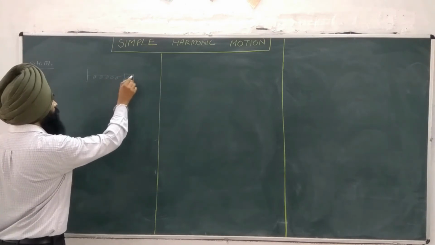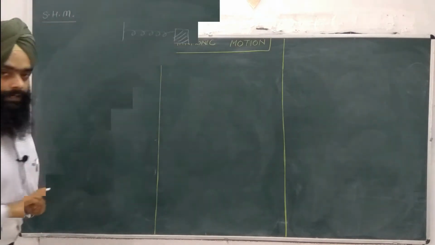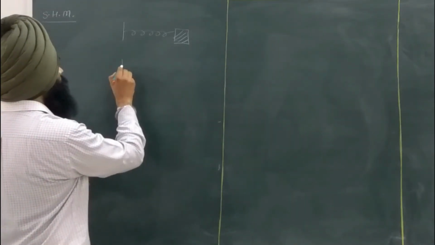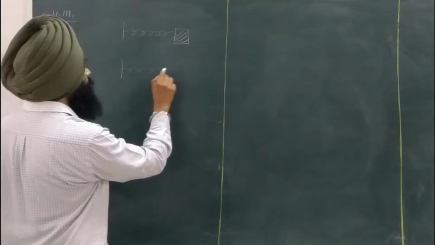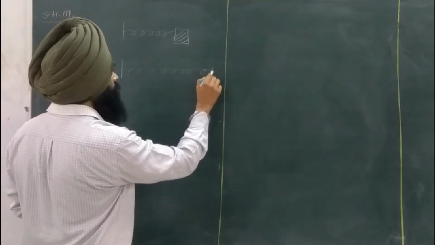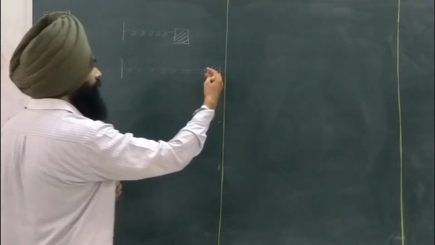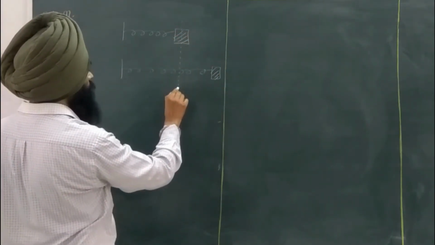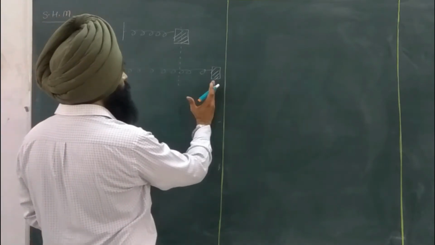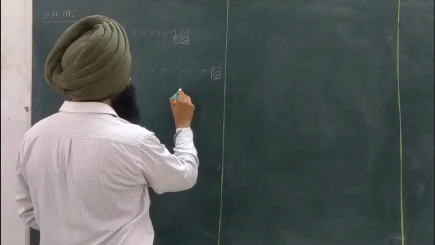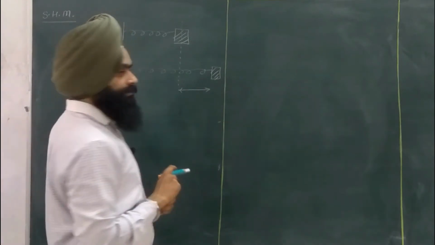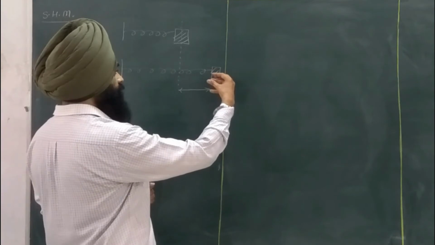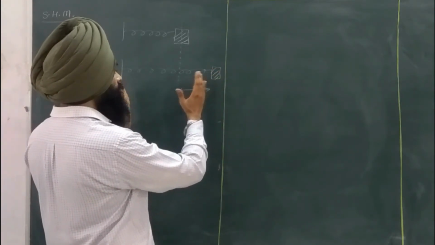We can take the example of a mass attached to a spring. Let us consider that this position is the unstressed form. If I pull the mass towards this position, so the mass is moved from the mean position towards this position, the spring is stressed to this much distance. So when the mass is pulled towards this position, the restoring force acts on the spring.